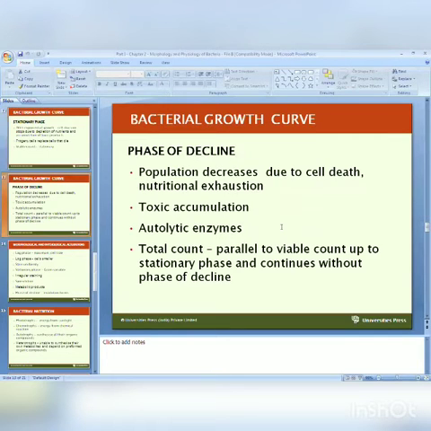Now the last phase, and that is the decline phase, or we are also calling it the death phase. Population decreases due to cell death, nutritional exhaustion, and toxic accumulation.